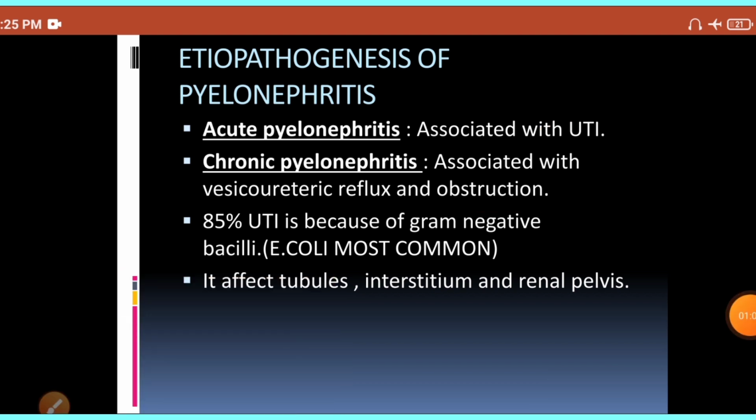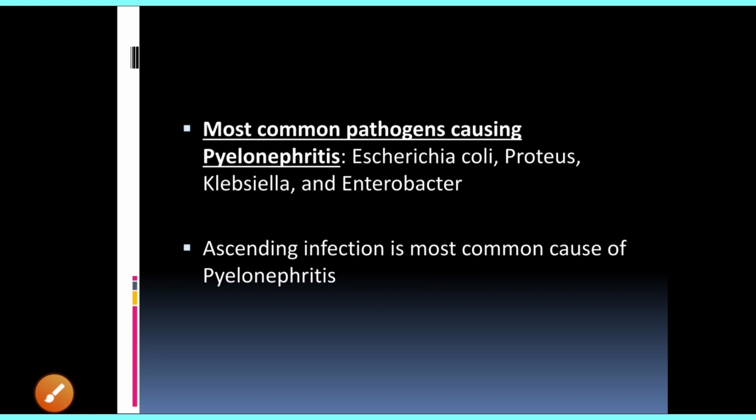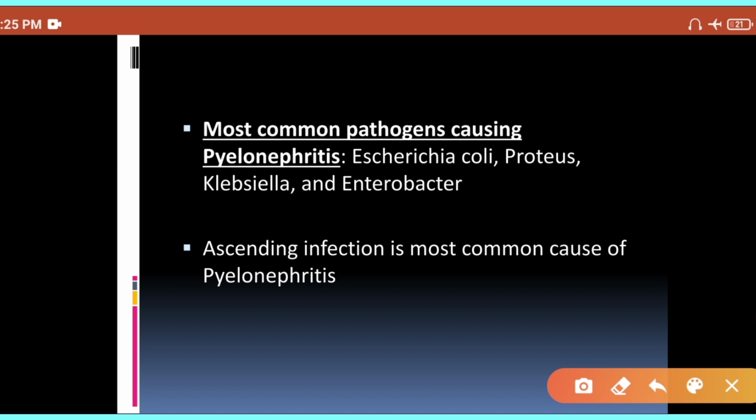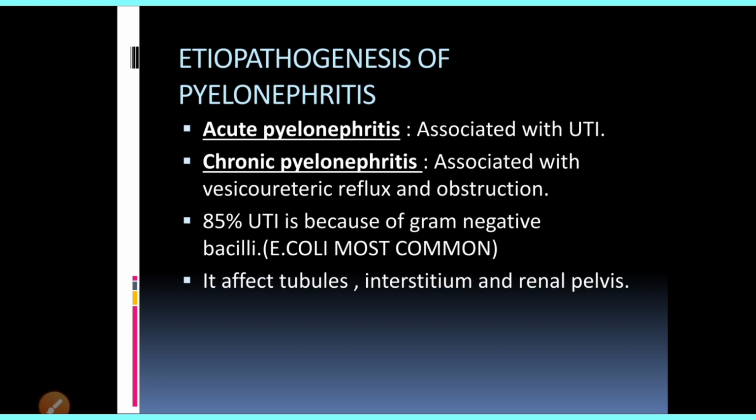Now guys, 85% urinary tract infection is because of gram-negative bacilli. You know very well that common cause of UTI is E. coli. So we can say that common causative organism that will lead to pyelonephritis infection is, the first number is Escherichia coli, the second number is Proteus, third is Klebsiella and Enterobacter. So these are the common pathogens causing pyelonephritis.